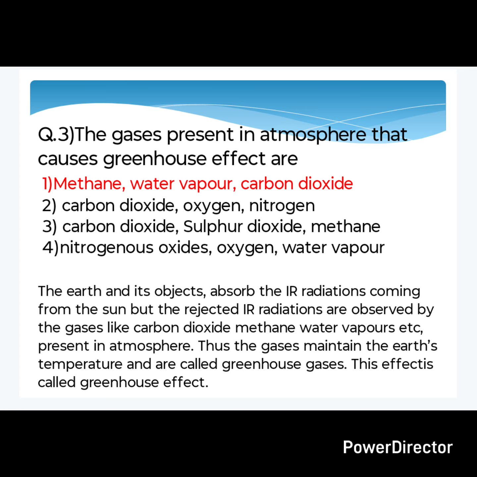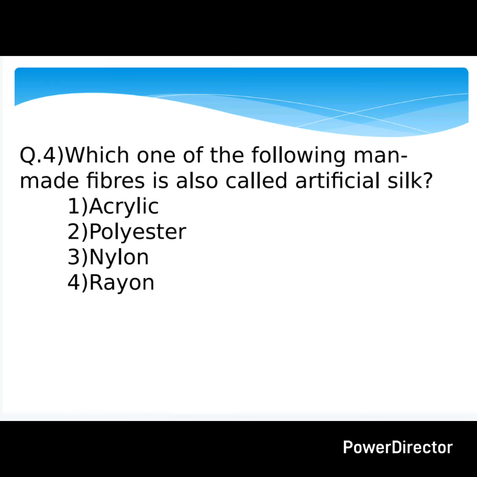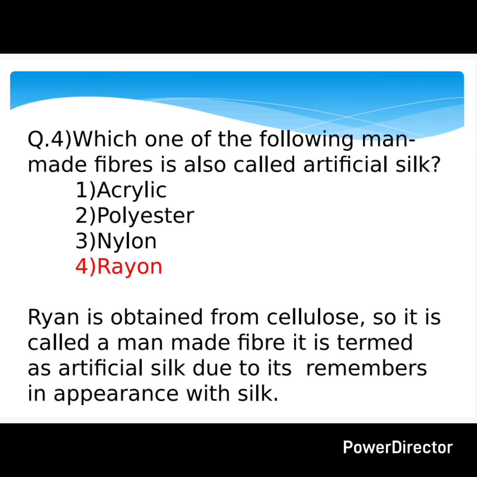Now, let's see the fourth question. Which one of the following man-made fiber is also called artificial silk? Acrylic, polyester, nylon, rayon. So the answer here is rayon. Rayon is obtained from the cellulose. So it is called a man-made fiber. It is termed as artificial silk due to the resemblance in appearance with the silk.